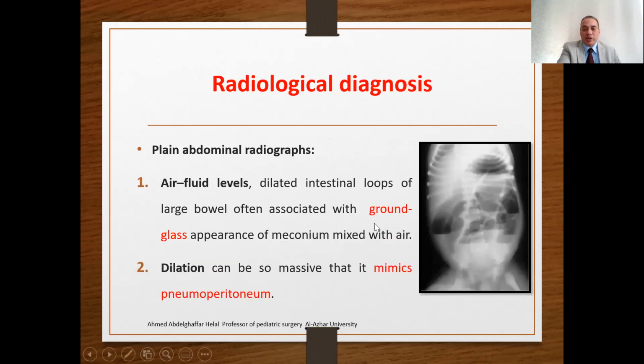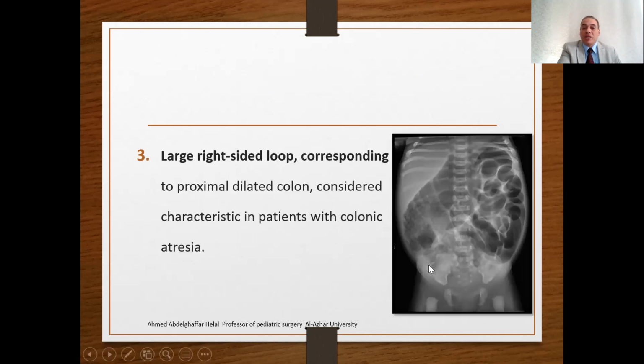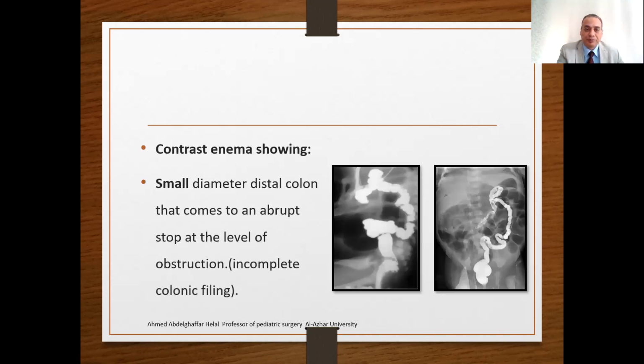This is the plain X-ray. There will be multiple air-fluid levels and dilated loops. Dilatation can mimic pneumoperitoneum. Also, there may be a right-sided large loop like this, corresponding to the proximal dilated colon, which may be characteristic for a patient with colonic atresia. However, we say that it's impossible to differentiate between small intestine and colon in neonates.